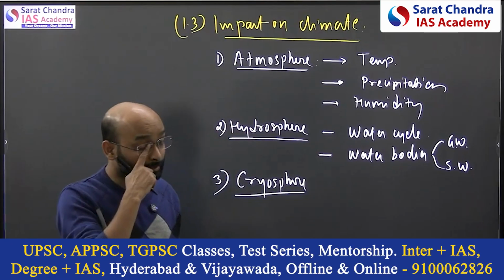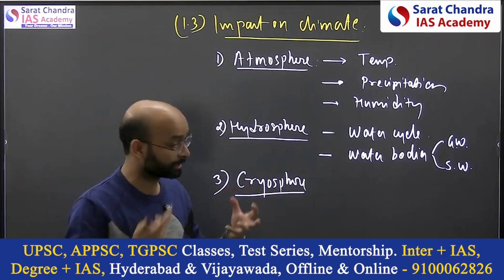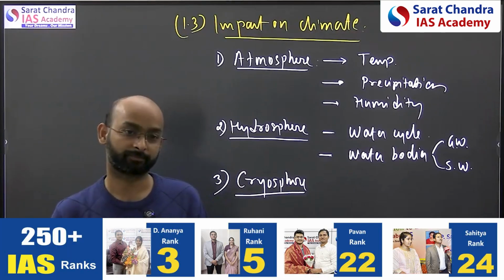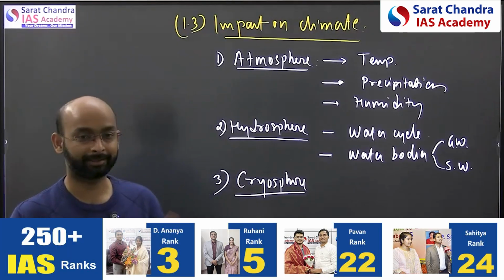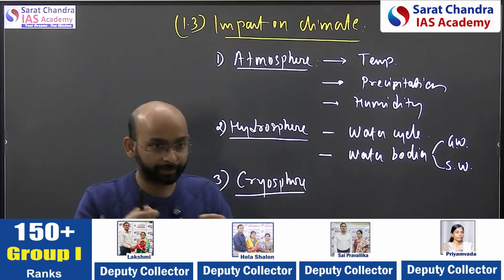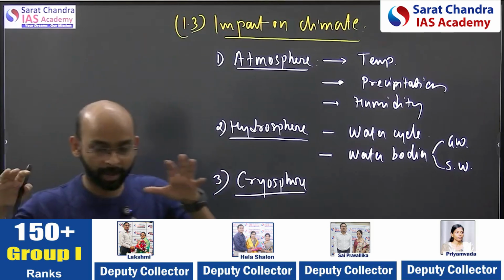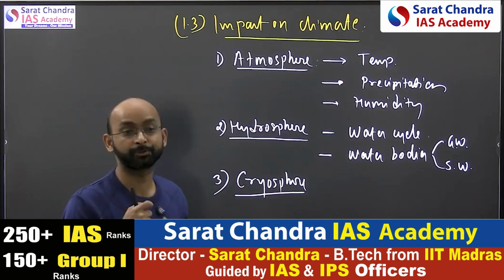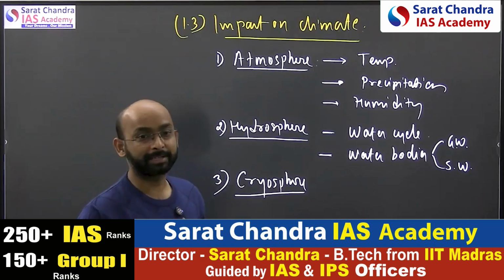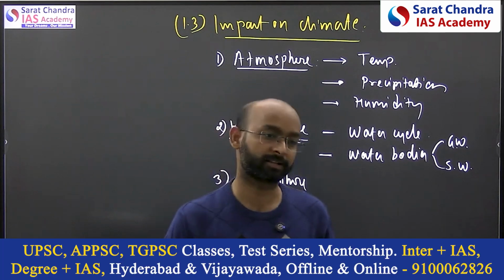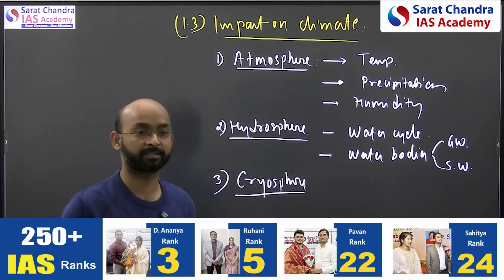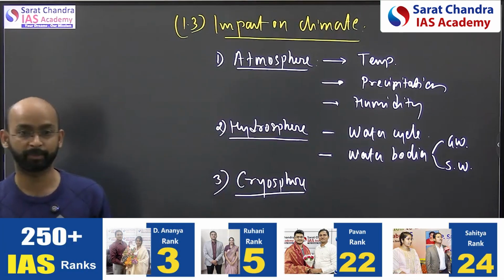Now, the cryosphere means those locations in the world, on our earth, which are frozen, like Arctic, Antarctic, Himalayas. Wherever the ice caps are there, or it is ice covered or low temperature is there, such places are called the cryosphere. Now climate change has a huge impact on the cryosphere. You must have heard of Arctic amplification. Have you heard Arctic amplification?